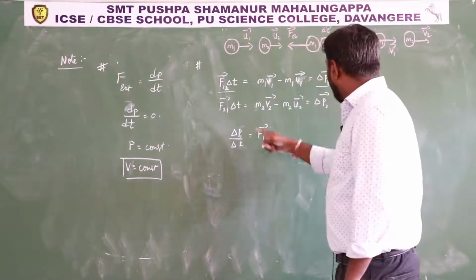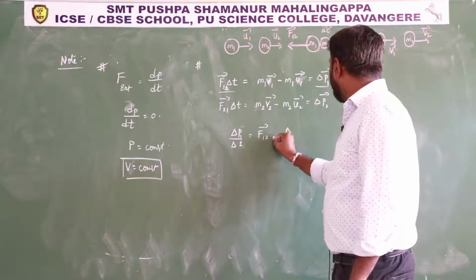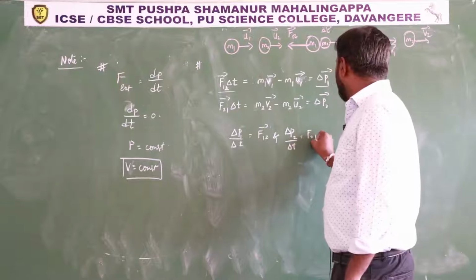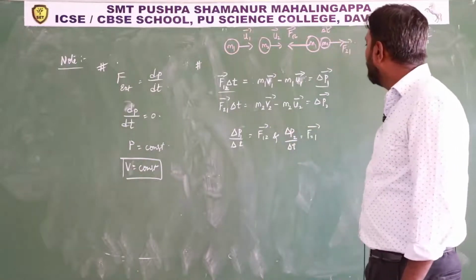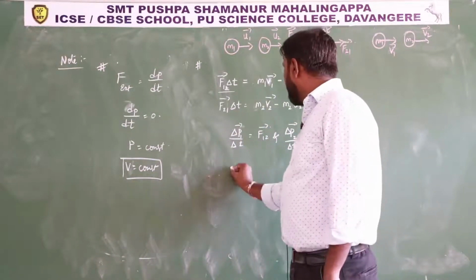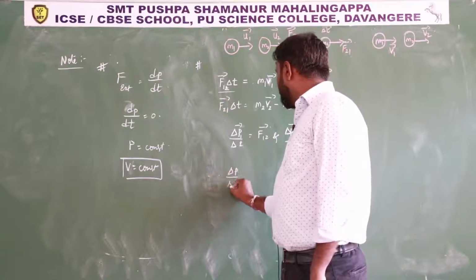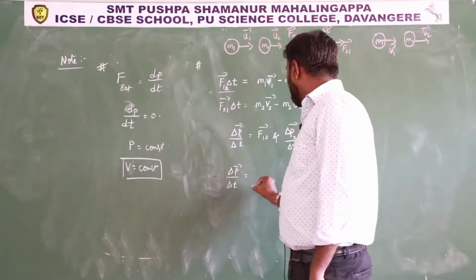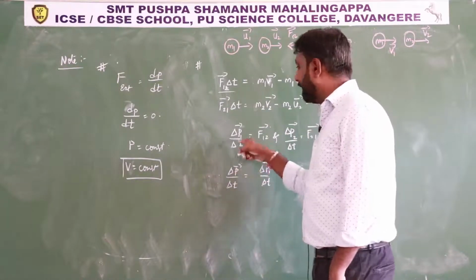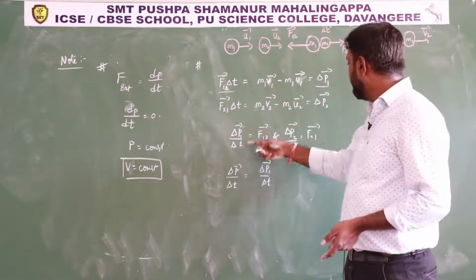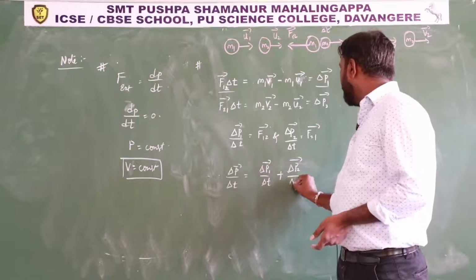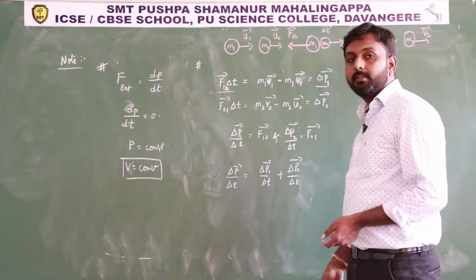And next, observe carefully here also, delta P2 by delta T is nothing but the F21 force. Right. Then what is the total rate of change of momentum? It is delta P1 by delta T, the rate of change of momentum for the first body, plus delta P2 by delta T, the rate of change of momentum for the second body.